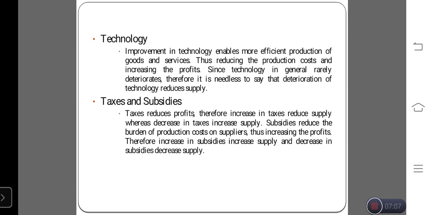If subsidies increase, we can automatically increase the supply level of the product. If subsidies decrease, the supply of the product will decrease, because subsidies give more and more support, and then we automatically generate production. If the production level increases, then the supply level automatically increases.